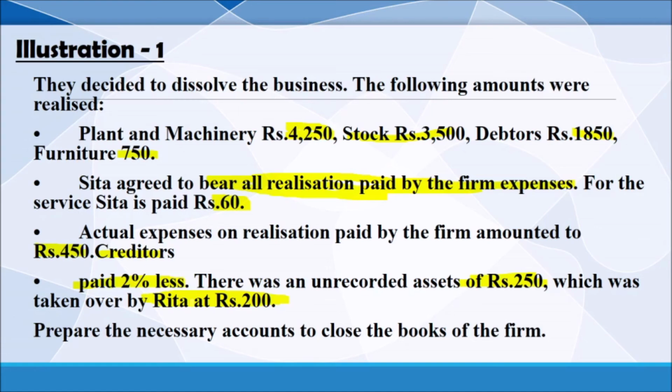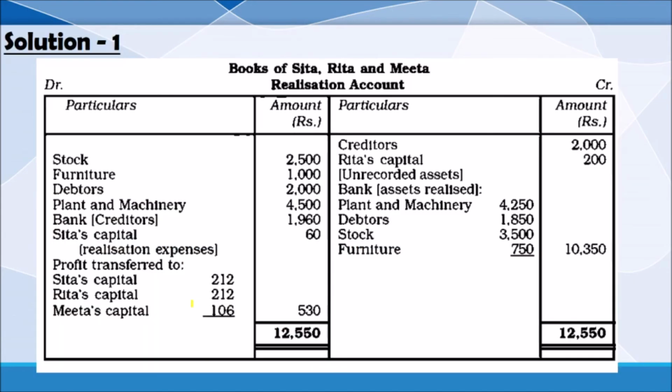First of all, we have to prepare the realization account. Remember what are the items we have to transfer. So in the debit side, stock 2,500 we will transfer. Furniture we are transferring the same price 1,000. Debtors 2,000. Transferring means we are taking the same item from the balance sheet and writing here. Plant and machinery 4,500. So that is the procedure related to transfer of asset.